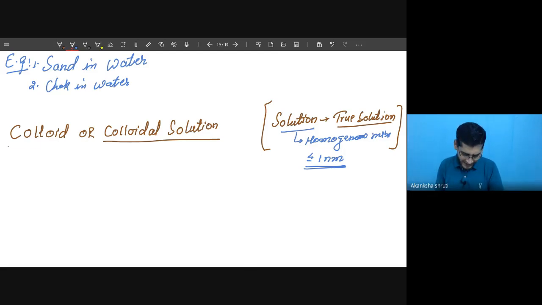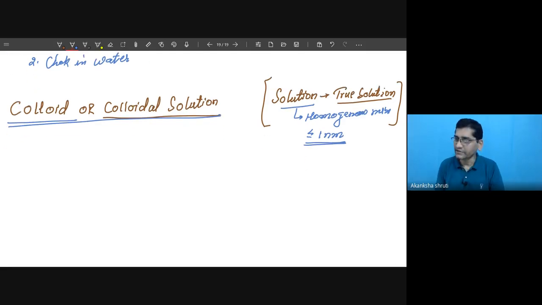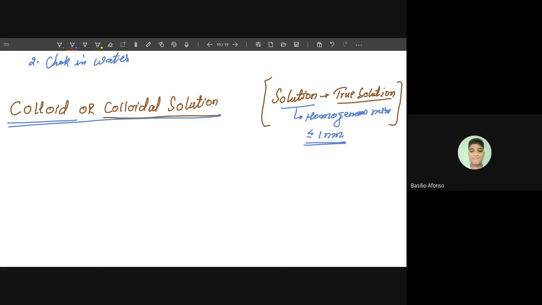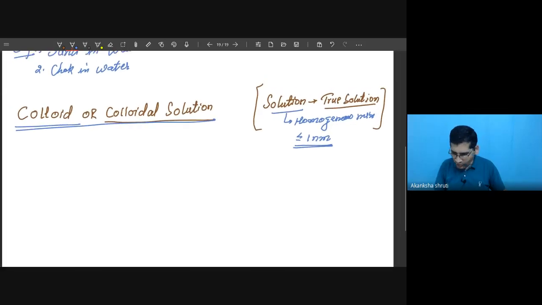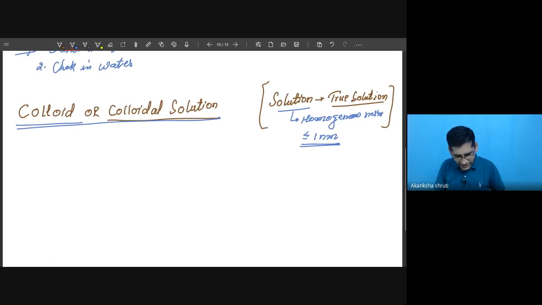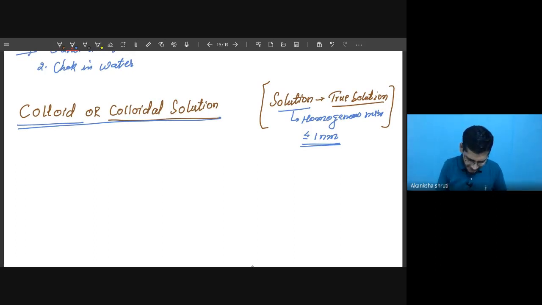But colloid or colloidal solution is again one of the heterogeneous mixtures, but the size is in between the solution and the suspension. That's why sometimes it appears as a homogeneous mixture, but it is not a homogeneous mixture. Okay, so let us write. It is a heterogeneous mixture.